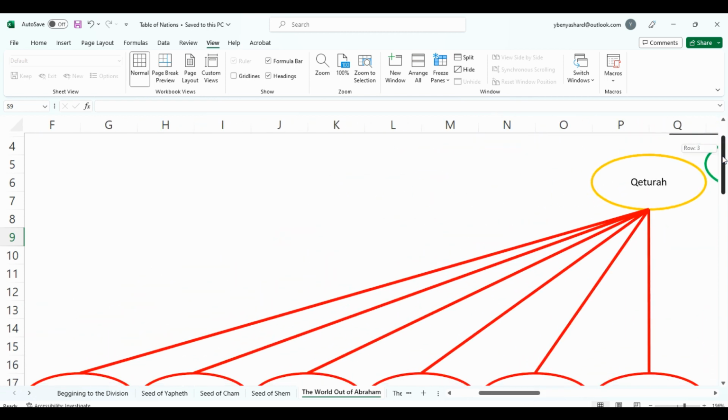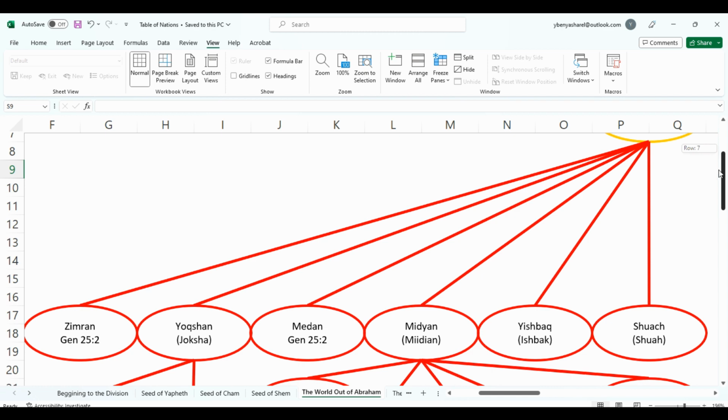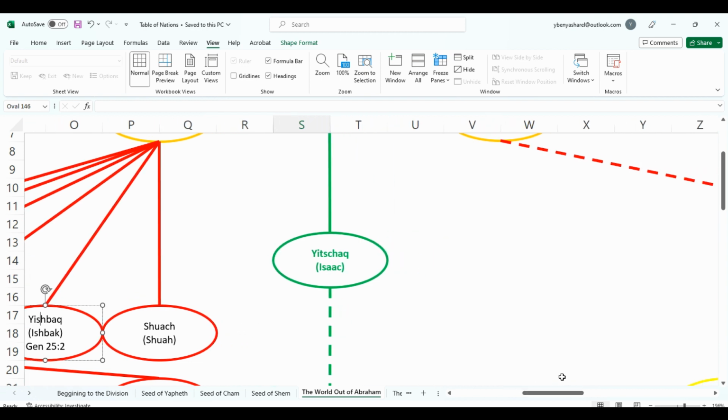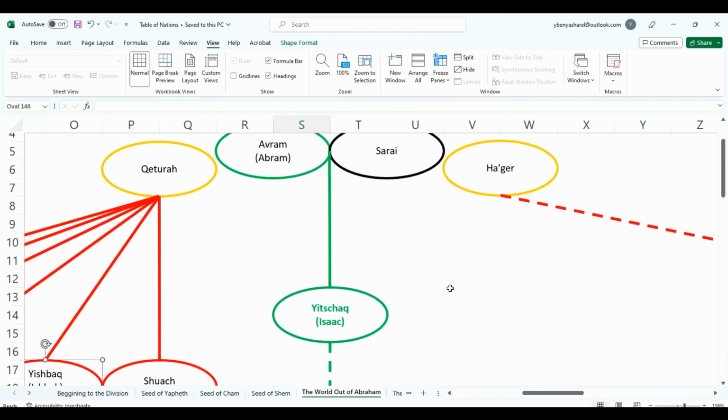Now Abraham had 6 sons with Keturah, as you can see. They're all the same. He has 6 sons with Keturah. The 6 plus the 1 he had with Hagar is 7.